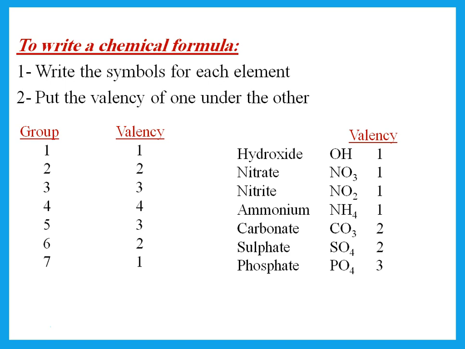And then the atomic groups are things that you have to memorize. So this list: hydroxide, nitrate, nitrite, ammonium, carbonate, sulfate, phosphate. You're supposed to have memorized them with their valencies because there is no way that you're going to be told about them.